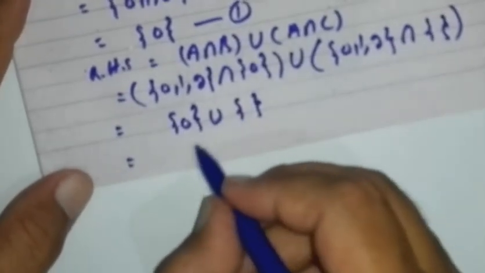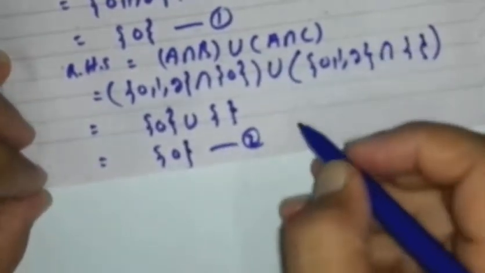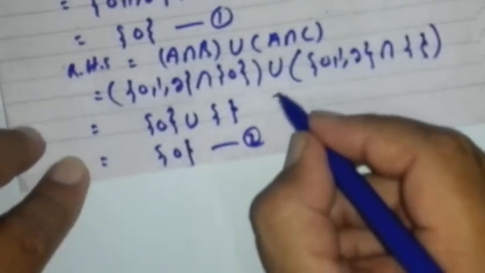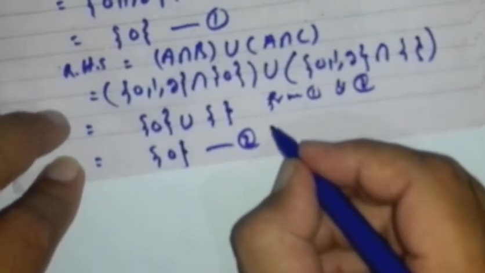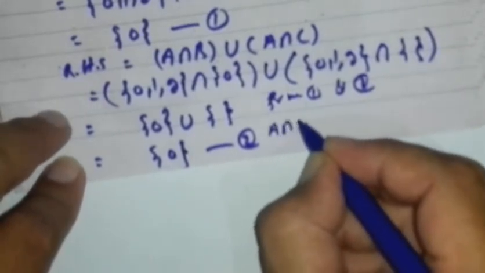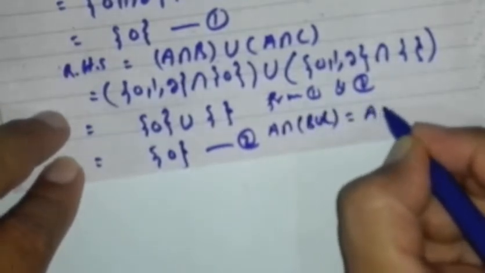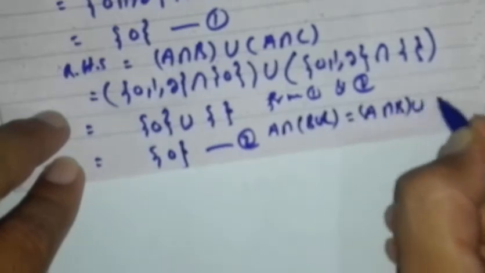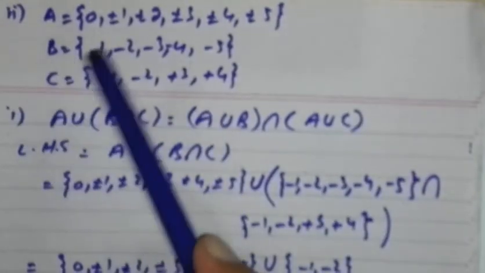Now take the union of these two, we get {0}. This is 2. From 1 and 2 we have proved that A ∩ (B ∪ C) = (A ∩ B) ∪ (A ∩ C). Proved.